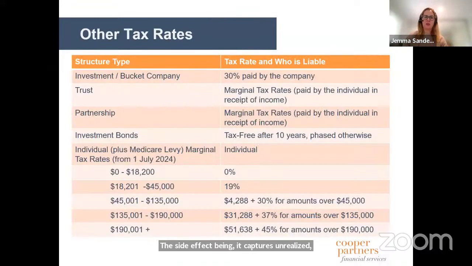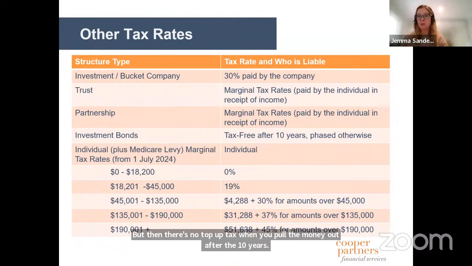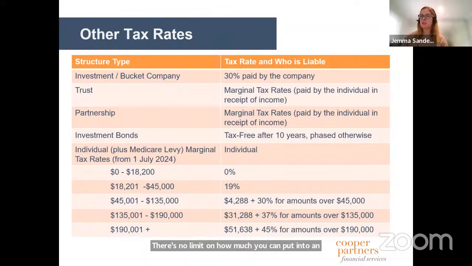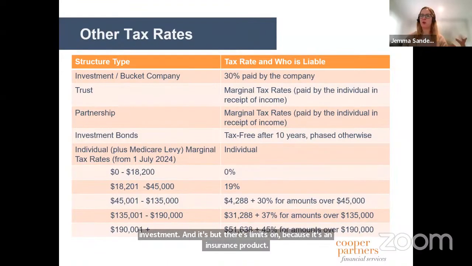Now, just quickly, the other tax rates, which everyone will be aware of. What I am getting more questions about also is investment bonds. With an investment bond, it's tax-free after 10 years, and it's phased otherwise. Now, the downside is it's taxed along the way at the corporate rate. So you are paying 30% tax at the corporate rate, but then there's no top-up tax when you pull the money out after the 10 years. There's no limit on how much you can put into an investment bond. But there are limits, because it's an insurance product effectively. There's not that many. You can't just set your own up, basically.